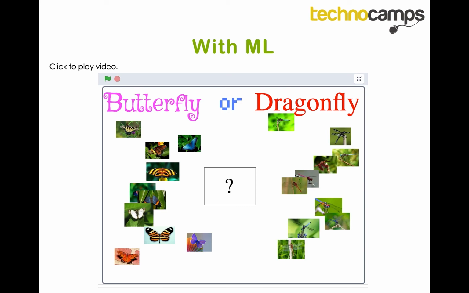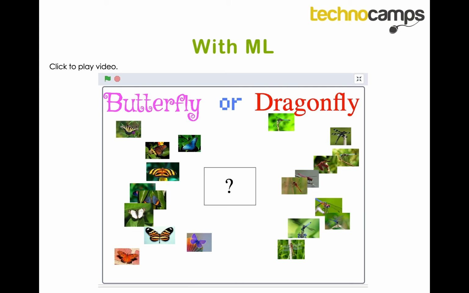The reason for that is we've given it enough data so that it's able to understand the difference between the two. But sometimes the computer can get it wrong. The reason for that is maybe the data that we've given is not enough. So we need to give it more examples of different butterflies at different locations.